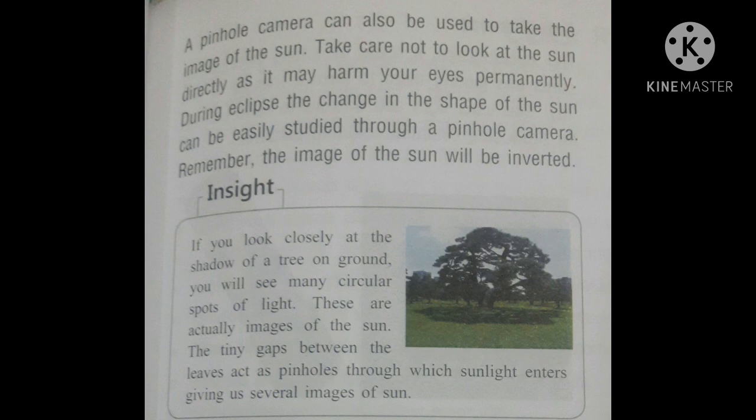Now remember, the image of the sun will be inverted. If you look closely at the shadow of a tree on the ground, you will see many circular spots of light. These are actually images of the sun. The teeny gaps between the leaves act as pinholes through which sunlight enters, giving us several images of the sun.